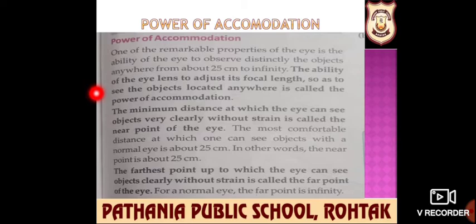The minimum distance at which the eye can see objects very clearly without strain is called the near point, and it is about 25 centimeter. The farthest point up to which the eye can see objects clearly without strain is called the far point, and the far point for a normal eye is infinity.